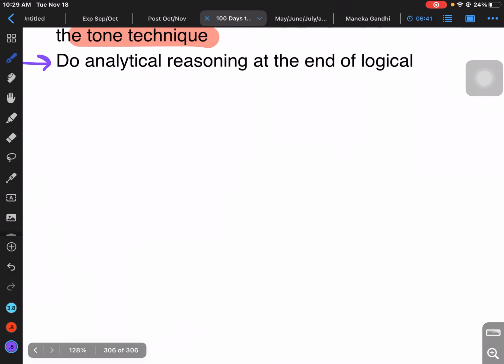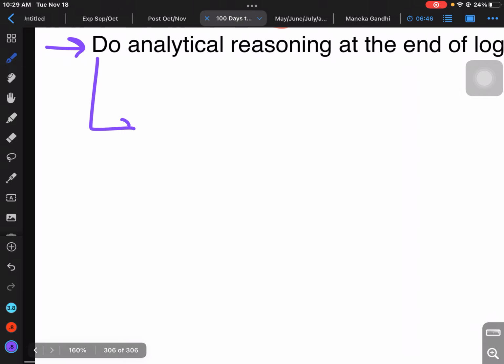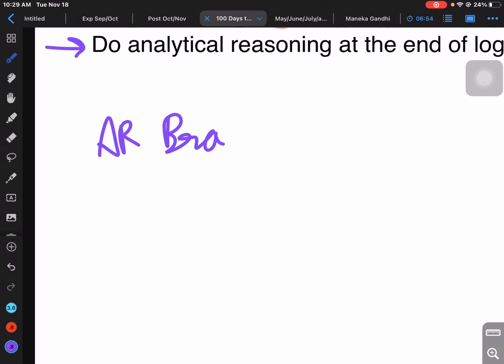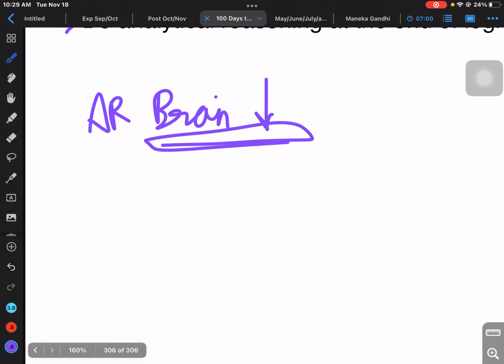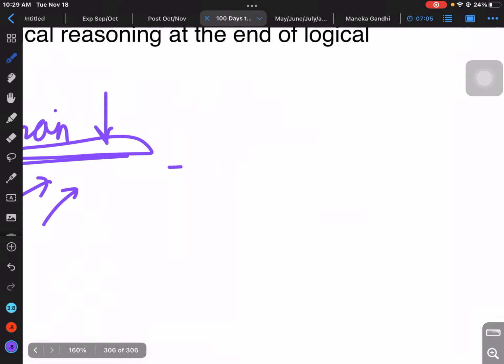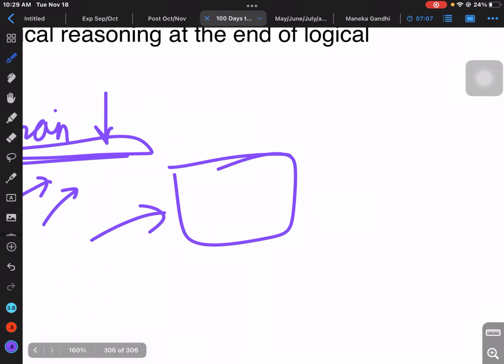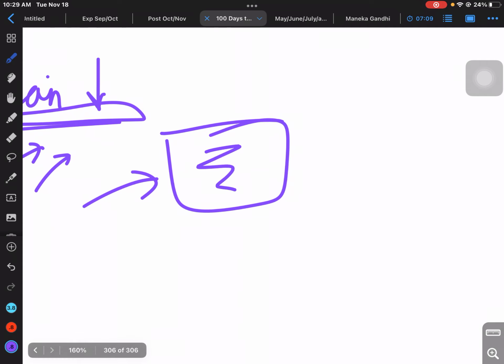And the last thing is to do analytical reasoning at the end of logical. I will also say the rationale behind this. When I did analytical reasoning, my brain power dipped a lot, because I used a lot of it to get that question right, as it was slightly on the difficult, newer side. Whereas whenever I read, I don't have to use that much brain energy. I could just simply read it.